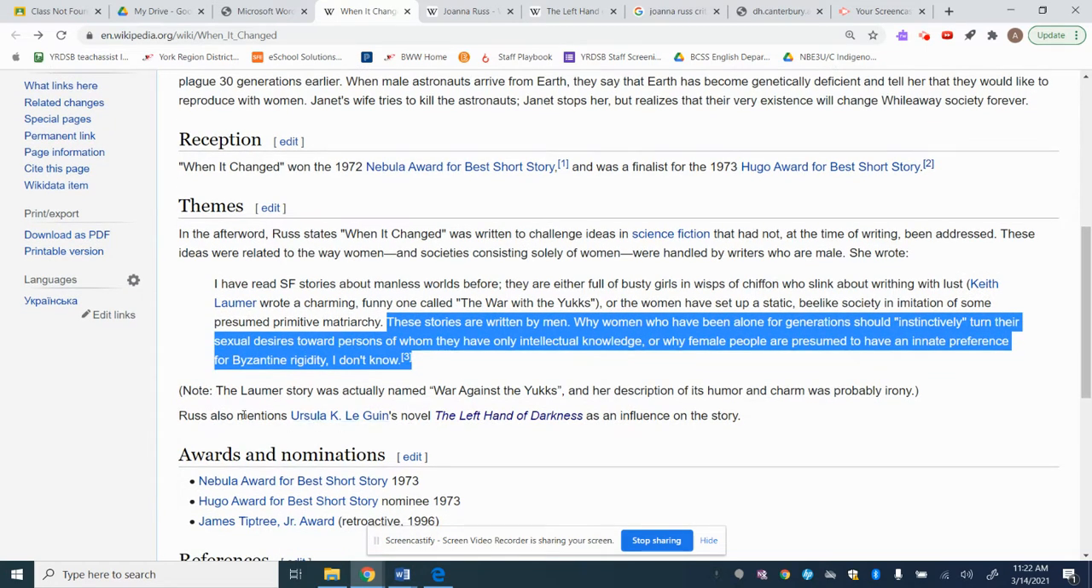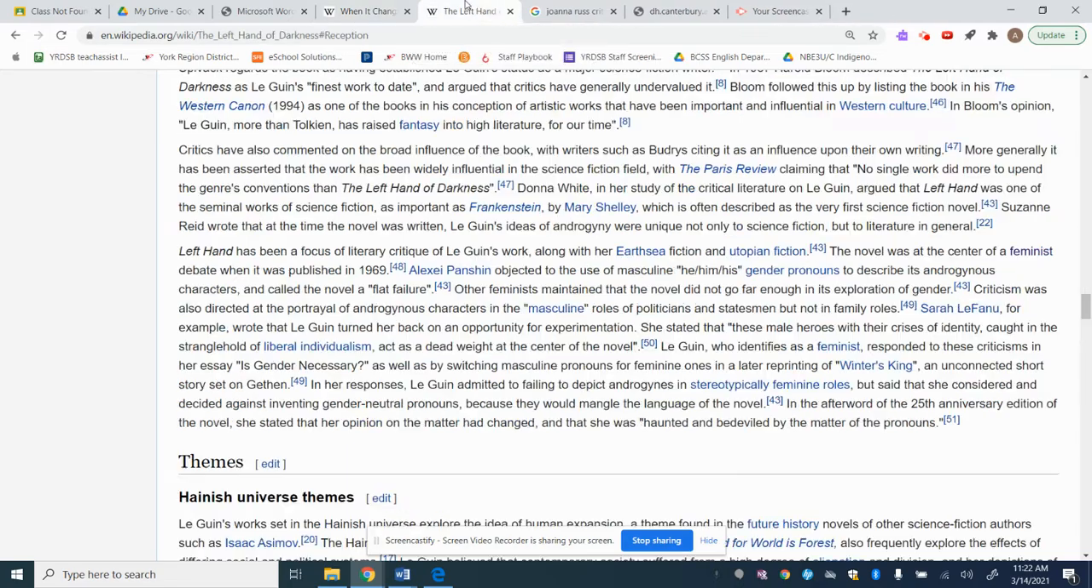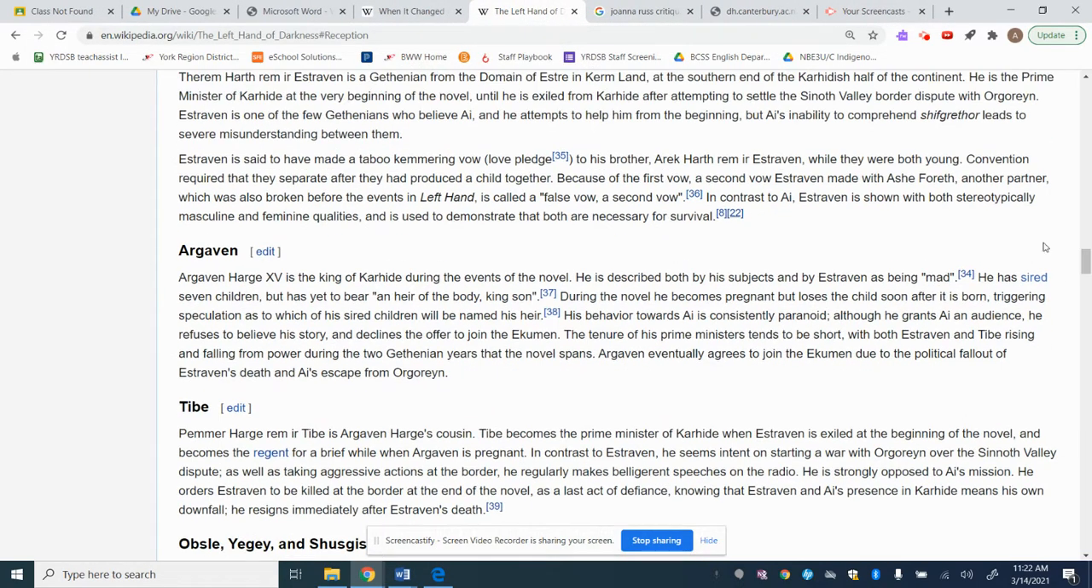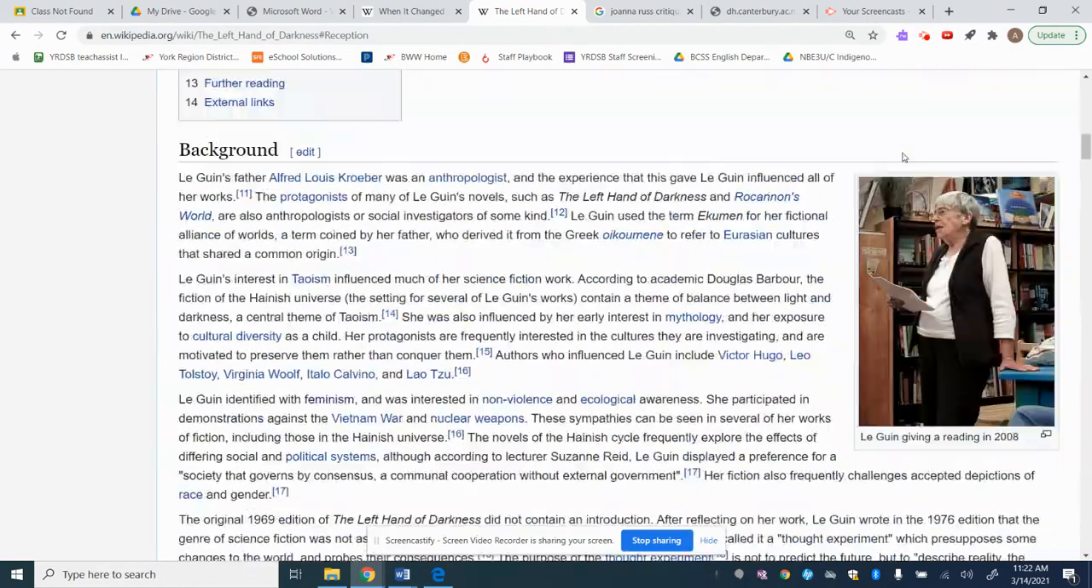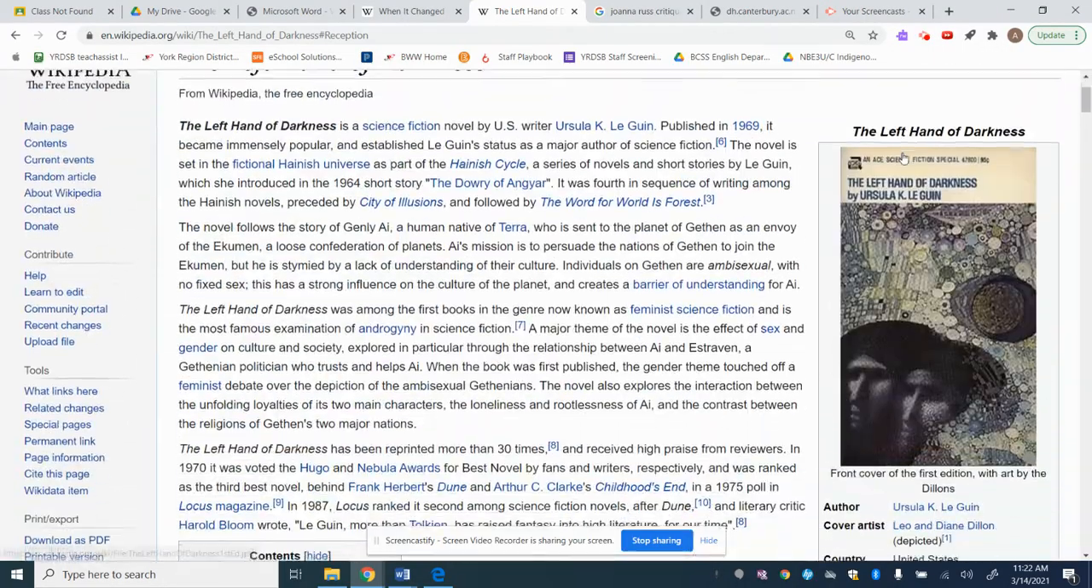Russ also mentions Ursula Le Guin's novel, The Left Hand of Darkness, as an influence. I'm like, okay, that's interesting. If it inspired the story, maybe I should go and actually read what the story is about. And I would actually go and do that. Sorry, I'm trying to get to the top here. It's not working. There we go. And so I'd go through and I'd read Left Hand of Darkness.